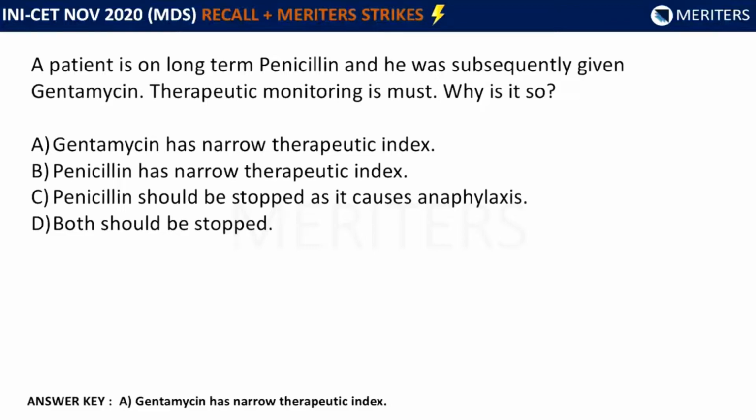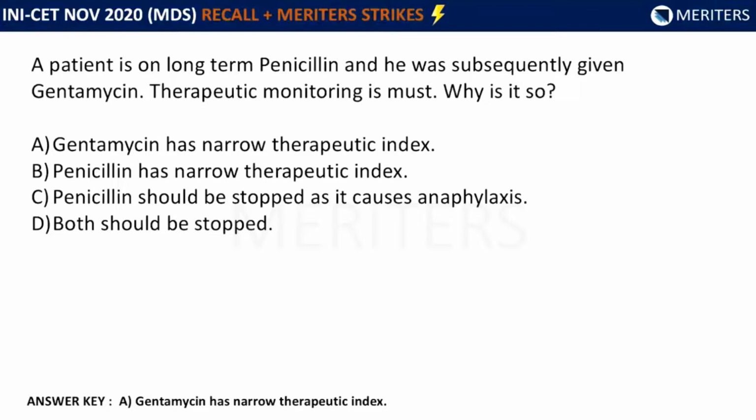Now therapeutic monitoring is a must. Why is it so? Statements were given as options. See, gentamicin has a narrow therapeutic index. Penicillin has a narrow therapeutic index. Penicillin should be stopped as it causes anaphylaxis, and both should be stopped.